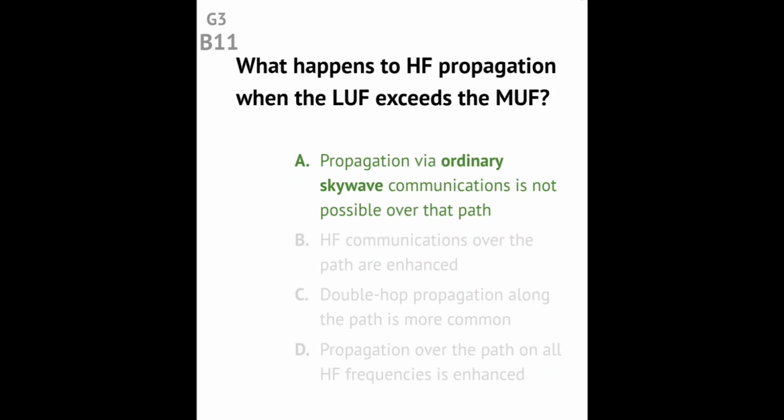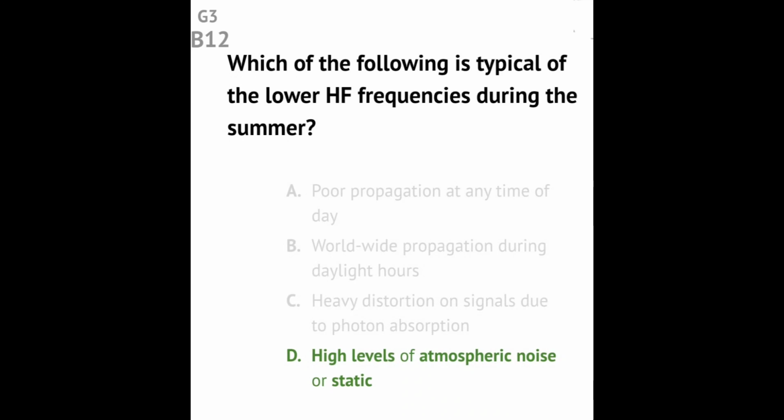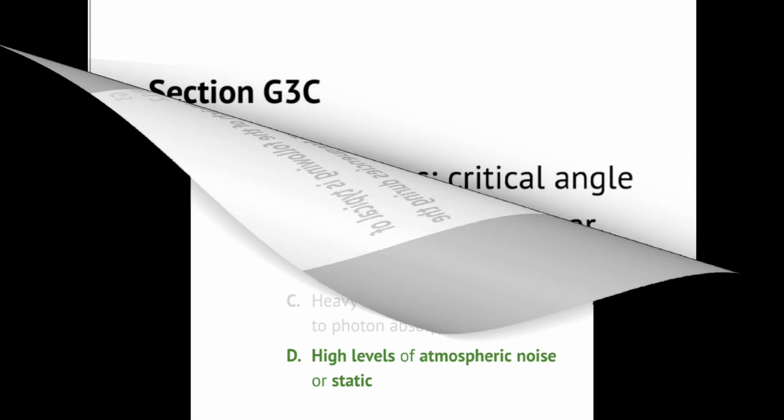Question G3B11. What happens to HF propagation when the LUF exceeds the MUF? Answer: propagation via ordinary skywave communications is not possible over that path. Question G3B12. Which of the following is typical of the lower HF frequencies during the summer? Answer: high levels of atmospheric noise or static.